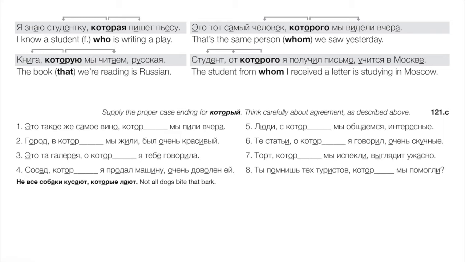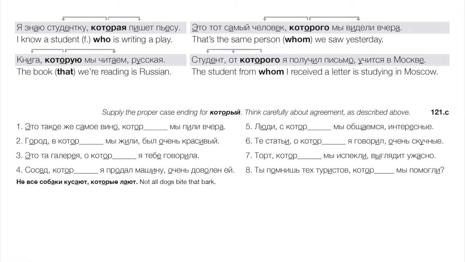8, ты помнишь тех туристов, blank, мы помогли? Okay, remember, the verb helping takes objects in the dative, right? So here we need a dative plural to point back to туристы, right? We're talking about multiple tourists. So, ты помнишь тех туристов, которым мы помогли? Do you remember the tourists whom we helped?